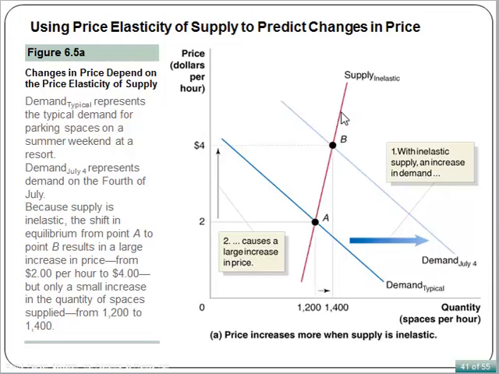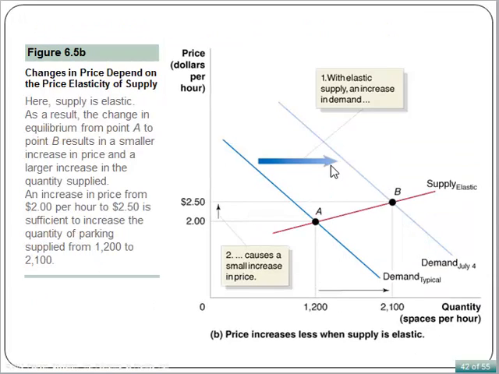Okay, we conclude that when the supply is inelastic, an increase in demand can only bring up the price, and the quantity supplied will increase only a little bit. But in the case when the supply is elastic, the change in equilibrium from point A to point B results in a smaller increase in price and a large increase in quantity supplied.